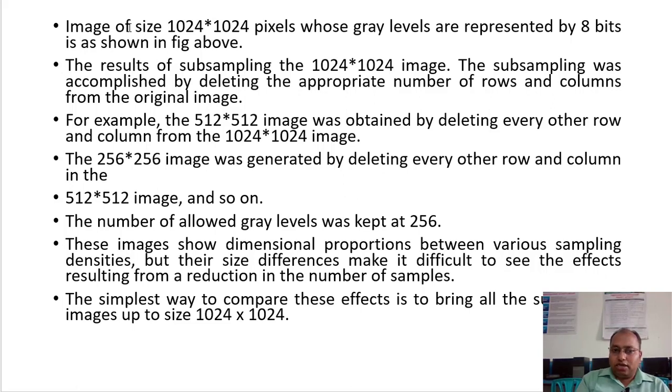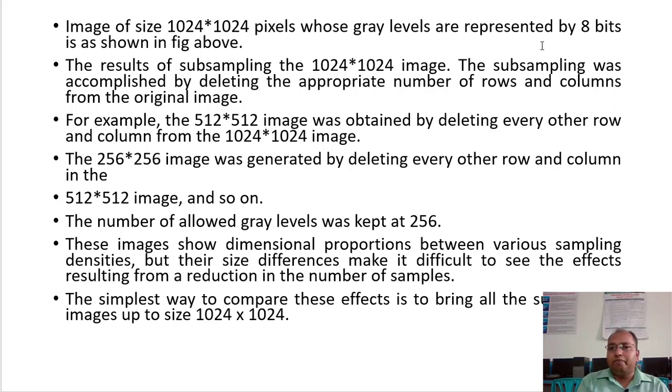Image of size 1024 by 1024 pixels whose gray levels are represented by 8 bits is shown in the figure, the very first one, the leftmost side of the figure. The results of subsampling: we are going to reduce not the number of bits, but the number of pixels, that is, rows and columns.